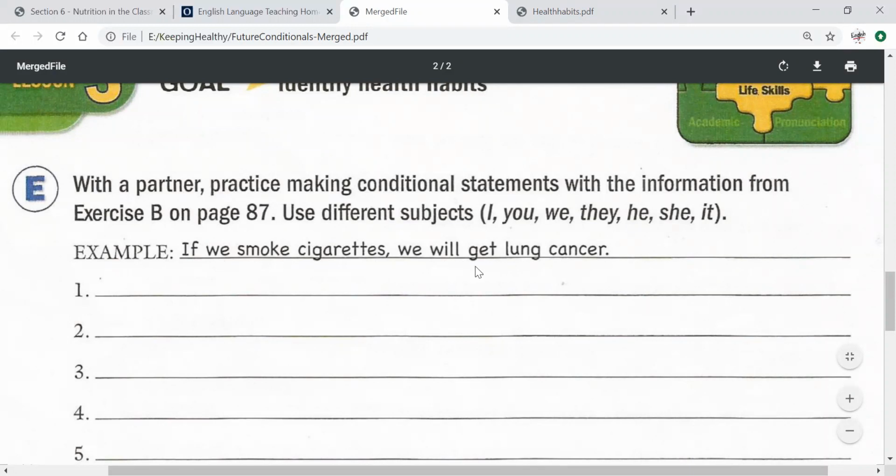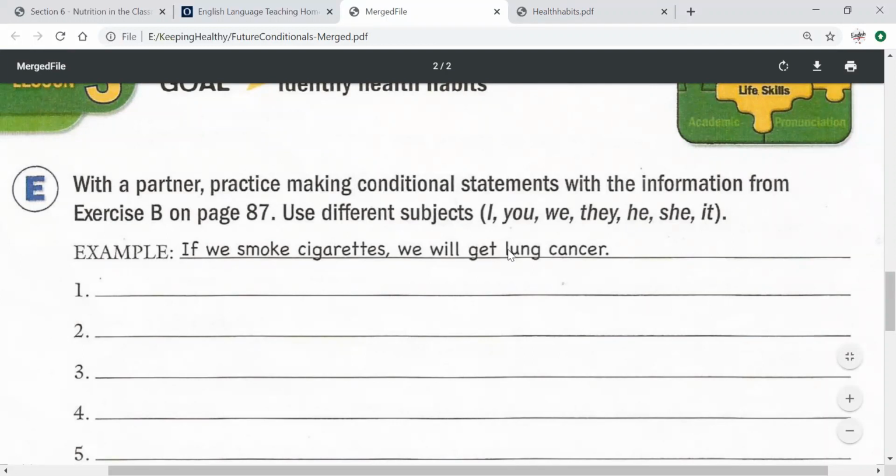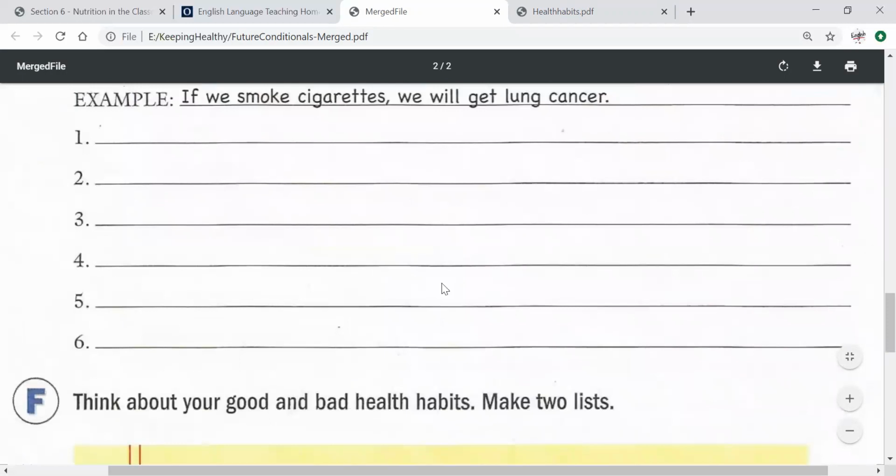We will get lung cancer. So this example here: if we smoke too much, we will get lung cancer. It's an example of a sentence. So what we're going to do is you're going to use I, you, we, they, he, she, and it for each sentence, different.